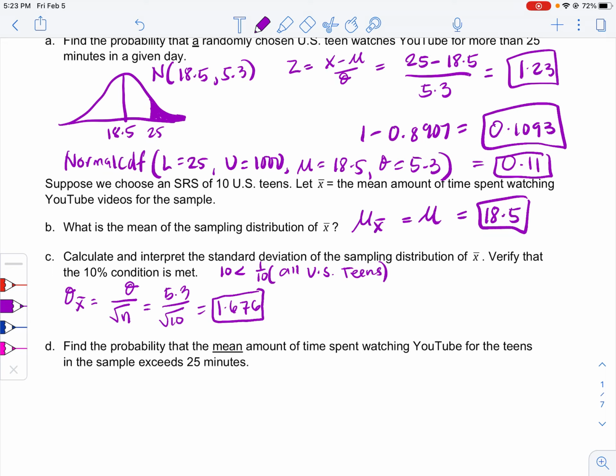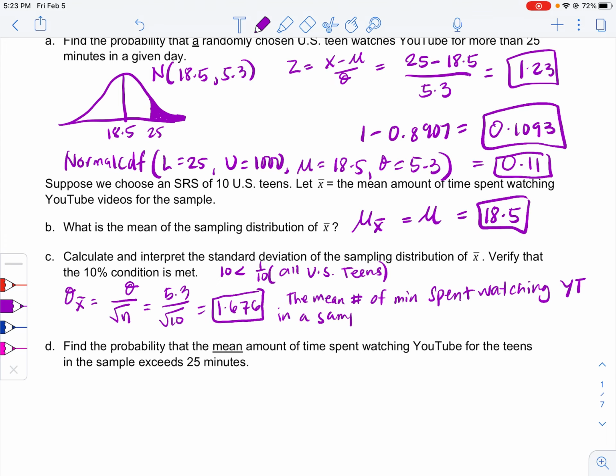And then, what are we going to do? We are going to interpret that. So this is the mean number of minutes spent watching, can I just say YouTube, YT?